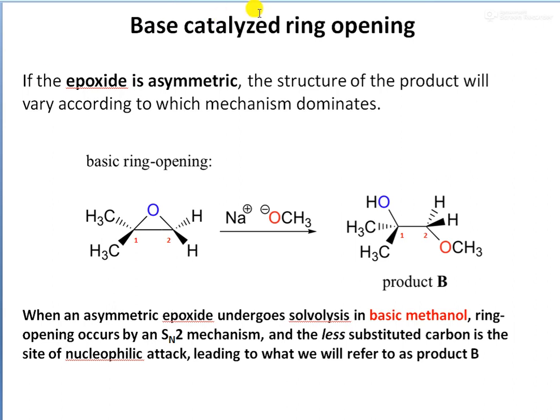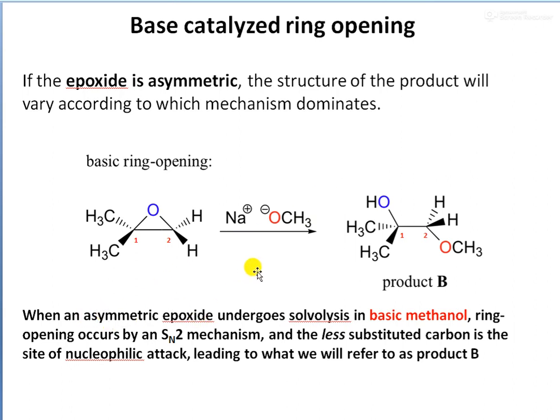So let us see a base-catalyzed ring opening reaction. In the base-catalyzed ring opening reaction, there is no H+. Okay, there is no acid or H+ ions. So this type of epoxide ring opening is entirely catalyzed by a base. And if the epoxide is asymmetric, the structure of the product will vary according to the mechanism which predominates.